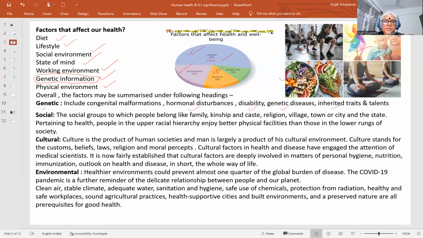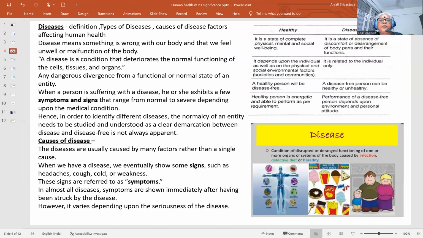Then social, cultural and environmental factors: overall, we can summarize the factors affecting health as social, cultural and environmental factors. Then comes the situation where, despite all efforts, we are not very fit, that is, we are not very healthy.